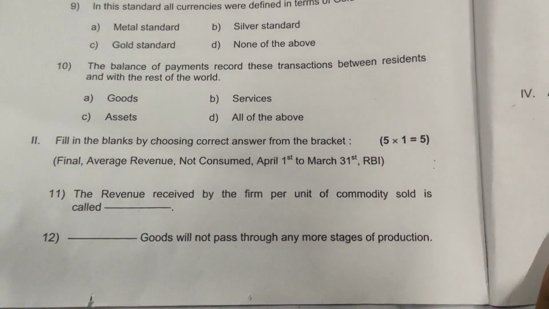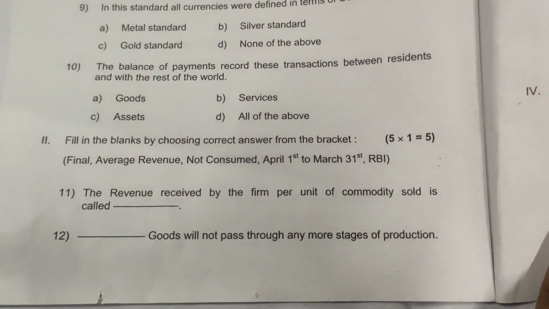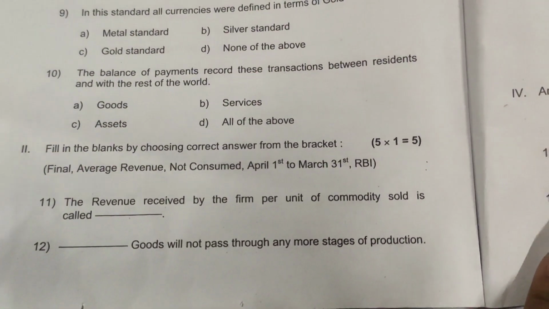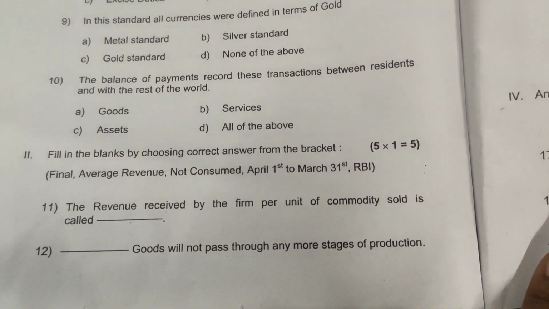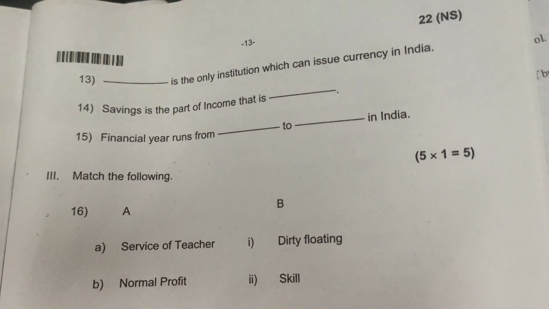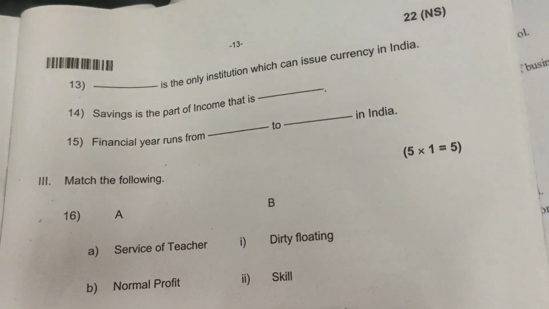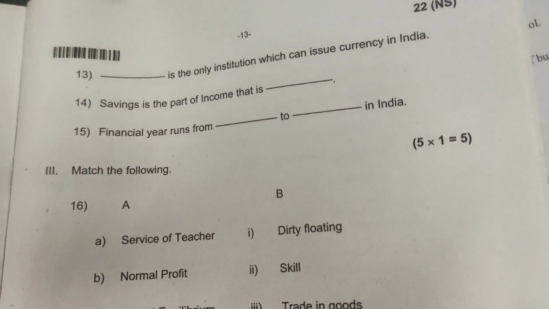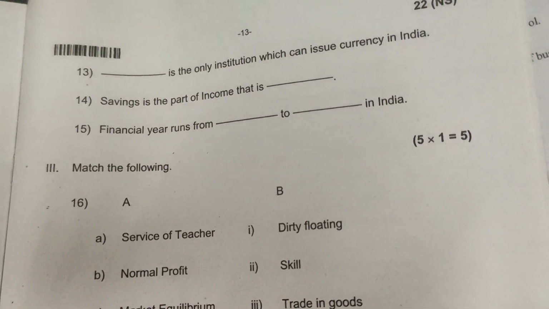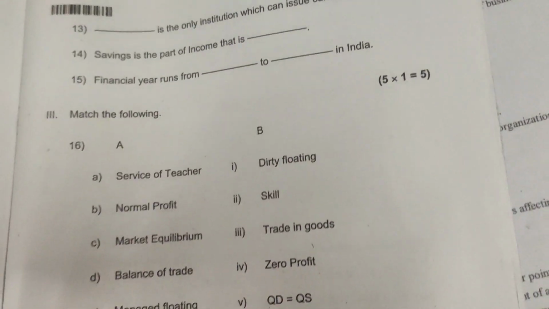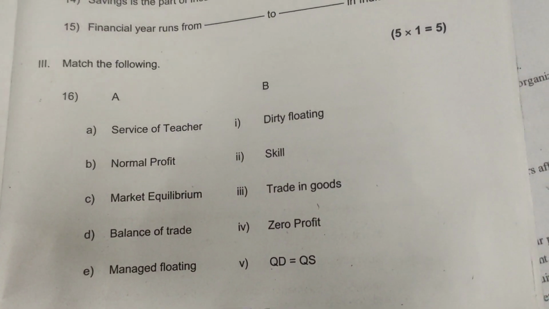The revenue received by the firm per unit of commodity sold is called average revenue. Final goods do not pass through any more stages of production. RBI is the only institution which can issue currency in India. Saving is the part of income that is not consumed. Financial year runs from 1st of April to 31st of March. Service of a teacher is skill.